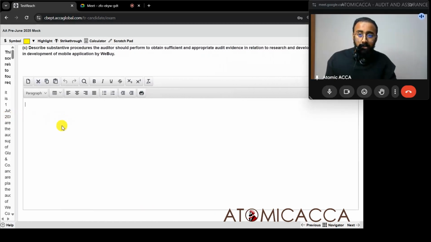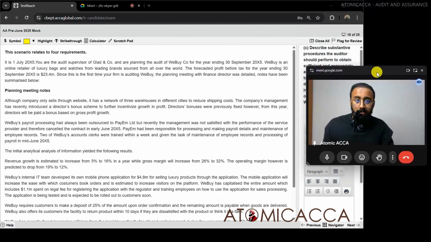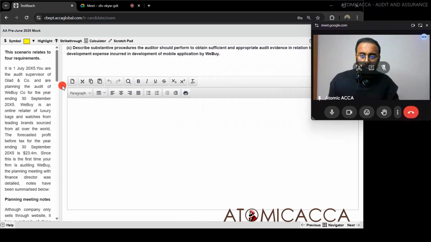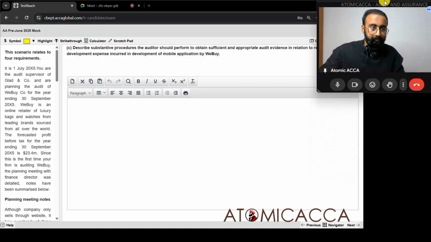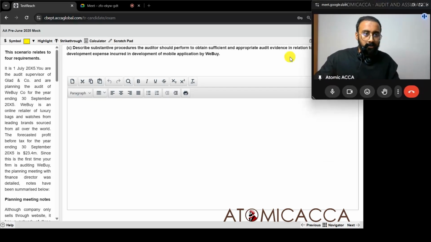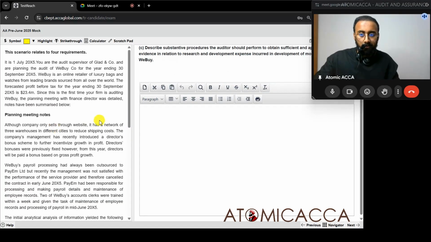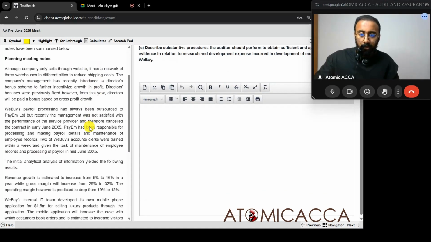What is the question asking? Describe substantive procedures the auditor should perform to obtain sufficient and appropriate evidence in relation to research and development expenditure in development of mobile phone application. Cool. So research and development is a very common topic that you must have seen from your exam kit, and if you have not seen, very bad.